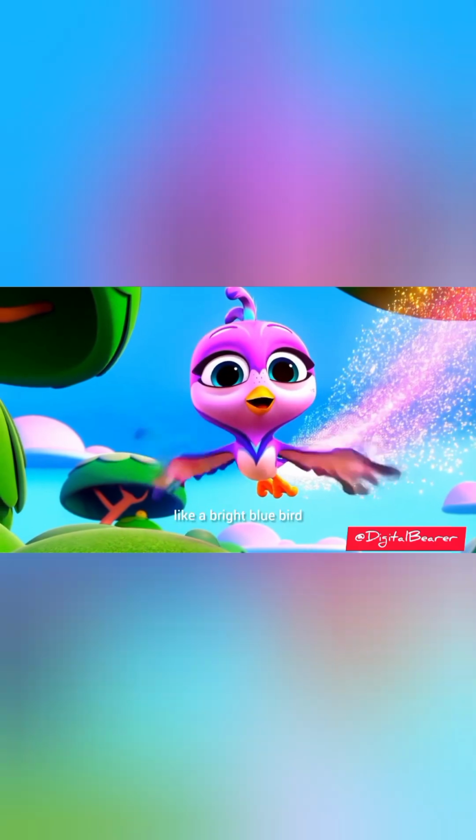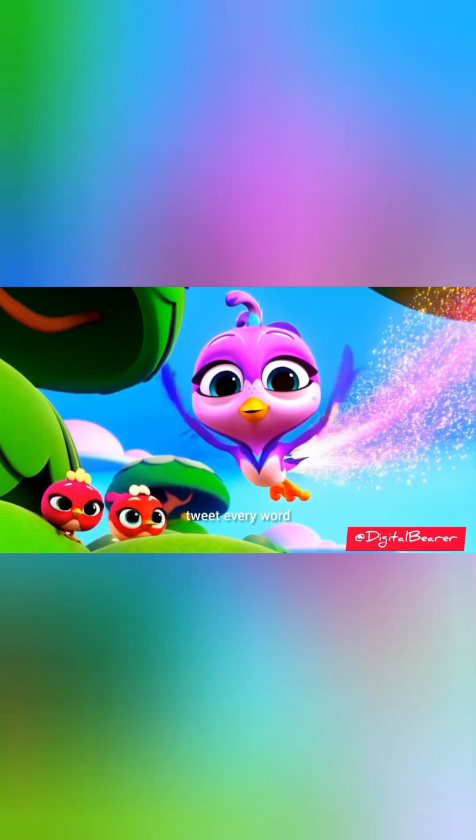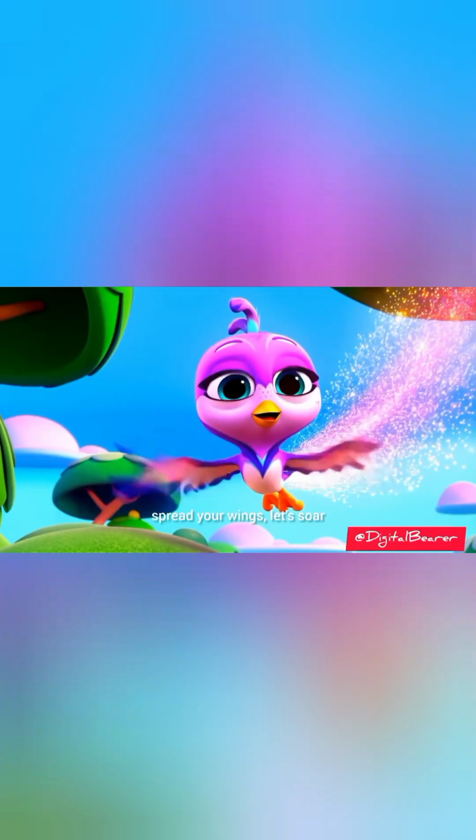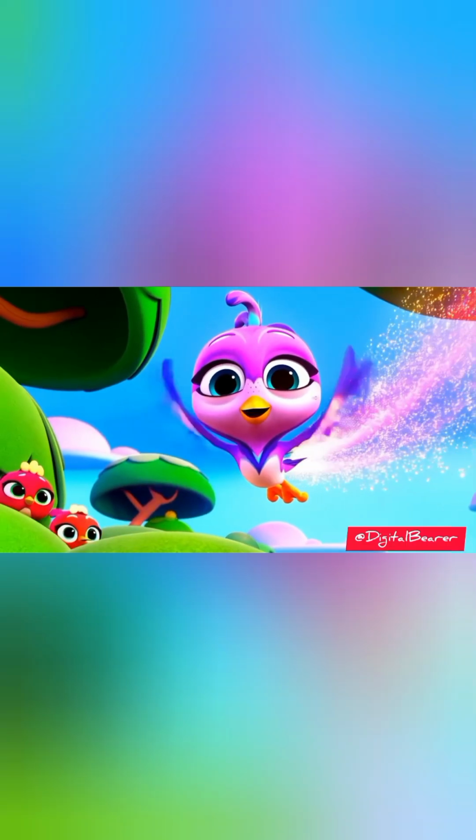Flap, flap, flap like a bright blue bird. Fly through the sky, tweet every word. Flap, flap, flap, spread your wings. Let's soar around while everybody sings.